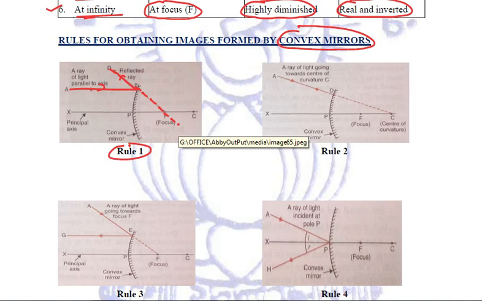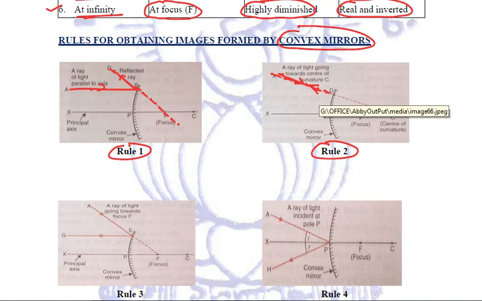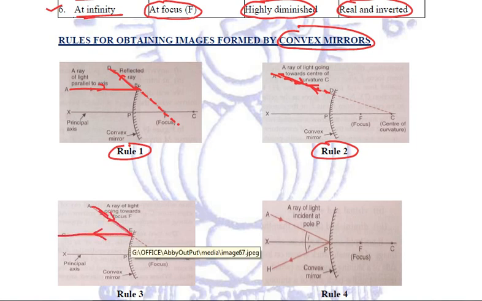Right? Rule number 2 says that if a ray of light is passing from the center of curvature, again it will be reflected along the same path. Third rule, if a ray of light is going through the focus, then after reflection it will become parallel to the principal axis. This third rule is the opposite of the first rule.